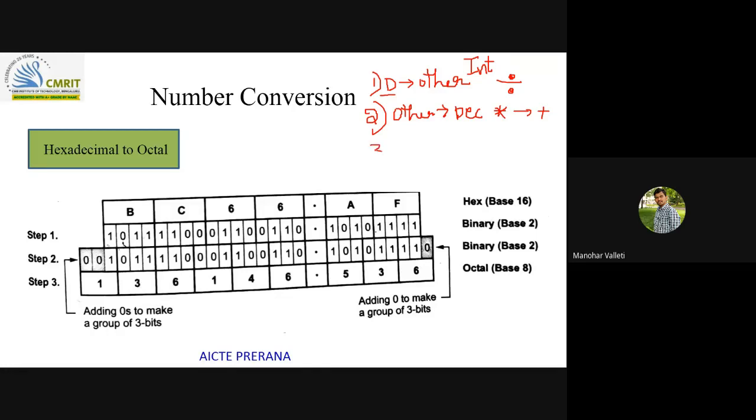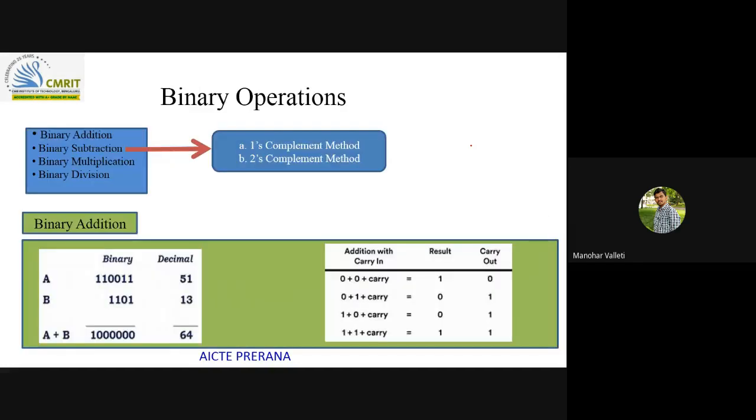So third one is octal to hexa or hexa to octal conversion. Here each octal digit is represented with a 3-bit binary number. Each hexadecimal digit is represented with a 4-bit binary number. So this is the number conversion.